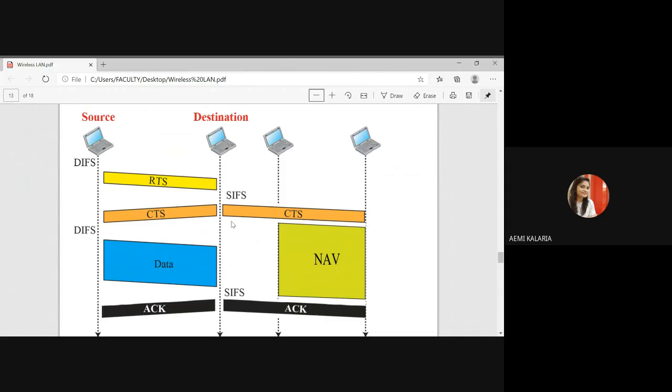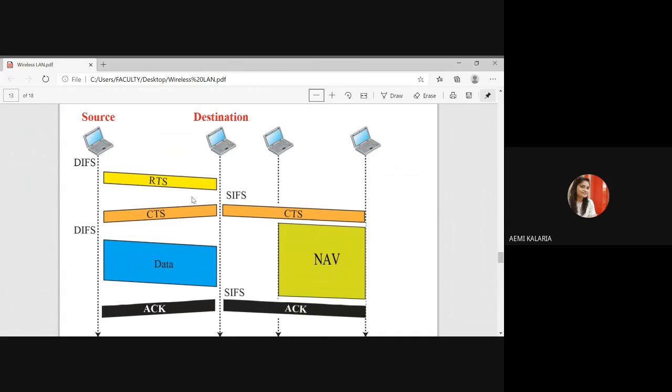What do you mean by SIFS? SIFS means short interframe space. The destination station will wait for that time. After that it will send clear to send, meaning: okay, I am not doing any transaction, so you can send the data. Now after that, the source will again wait for DIFS time, and then it will send the data. And after SIFS time, the destination side will send the acknowledgement. So this is the basic communication as we saw in stop and wait ARQ. Likewise, here also basic communication is happening.